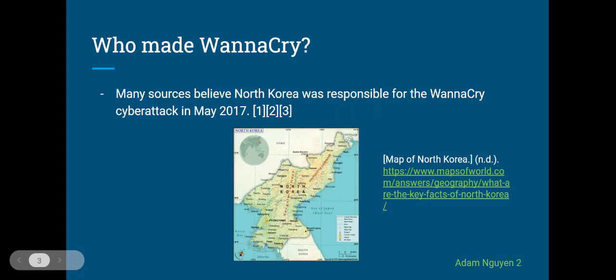So, who made WannaCry? Who is responsible for making it? In late 2017, the U.S. government formally charged North Korea with developing the WannaCry worm, specifically a group called the Lazarus Group, which is a state-sponsored cyber attack group believed to be based in North Korea. In addition, the UK came to the same conclusion.